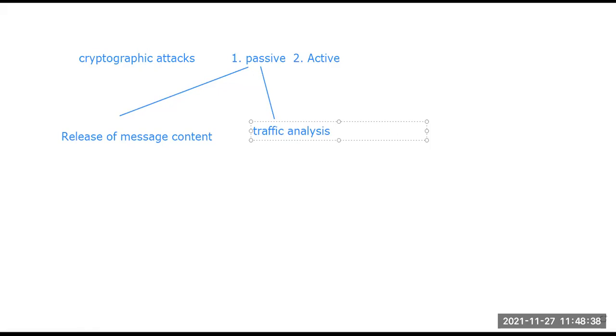And for traffic analysis, suppose we have an encryption security mechanism in place, but still the opponent, the third party or eavesdropper, is able to observe the pattern of the messages. The opponent could find the location and identity of the communicating parties, the identity of the sender and the receiver, and the length of the messages. All these things can be accessed by the eavesdropper.